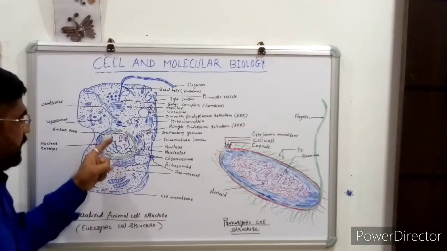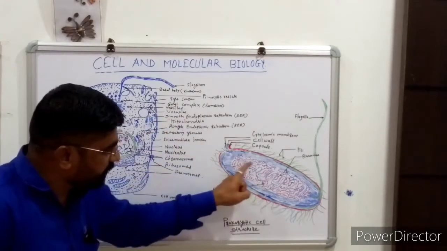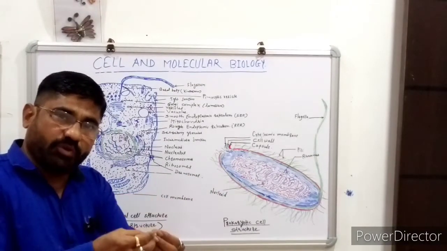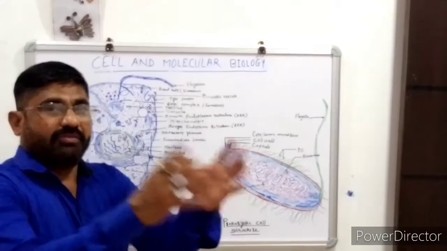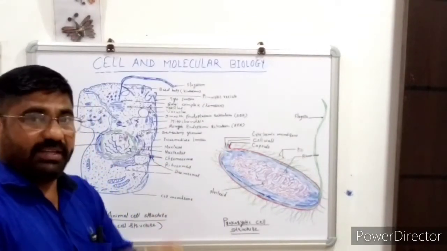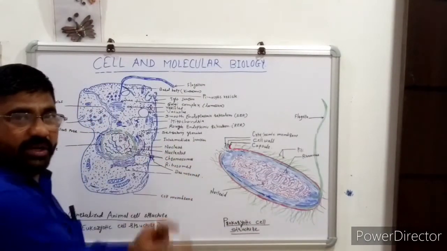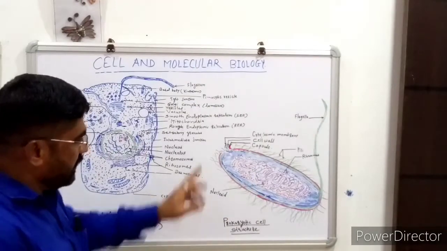In the nucleus there is chromosomal material; similarly in the prokaryotic cell the chromosomal material, the genetic information in the chromosomes and genes, is freely scattered in the cytoplasm. That is another distinguishing characteristic between pro- and eukaryotic cells.